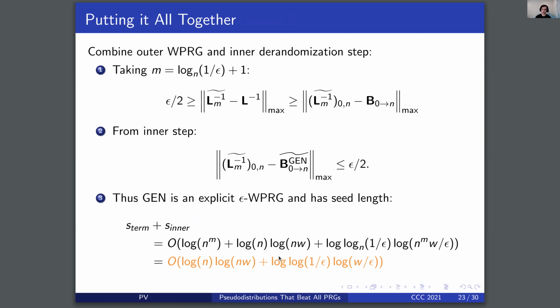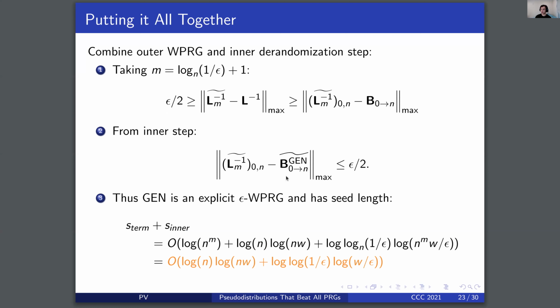Now we can put it all together. First, we take m to be log base n of 1 over epsilon plus 1, and we obtain that our weighted PRG of large seed length is an epsilon over 2 weighted PRG. Then we apply the inner step in the same manner as before, and we obtain that gen is an epsilon over 2 approximation of our weighted PRG with large seed length.